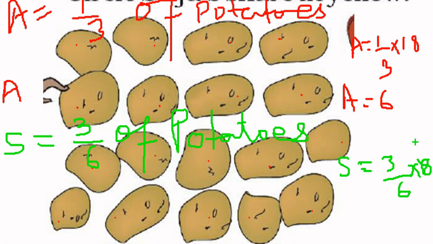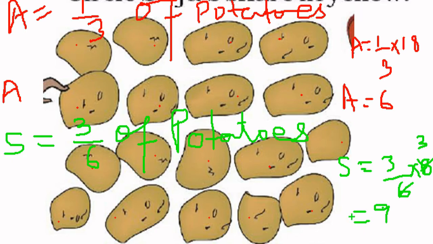I can directly divide it. 6 threes are 18, so 3 threes are 9. Okay, so Shriza gets 9 potatoes.